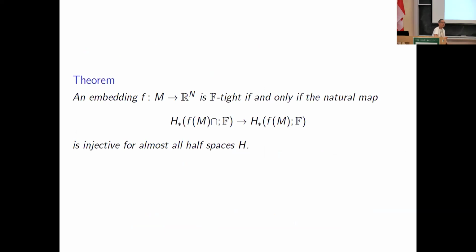But the next theorem gives me some intuition about tight embeddings. An embedding f of M into R^n is F-tight if and only if the map in homology from the intersection of f(M) and H into f(M) is injective for almost every half space H. This just means that, for M embedded in Euclidean space, almost all height functions are Morse functions, and almost all such Morse functions are minimal.